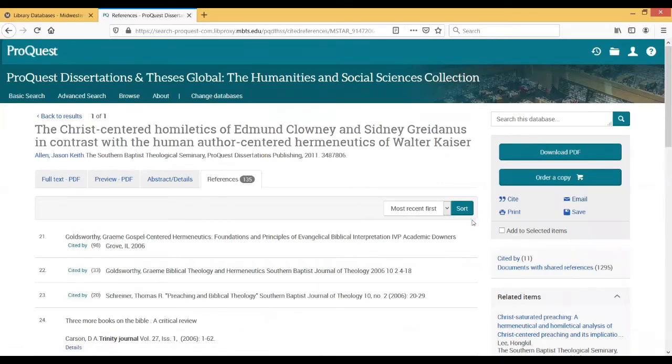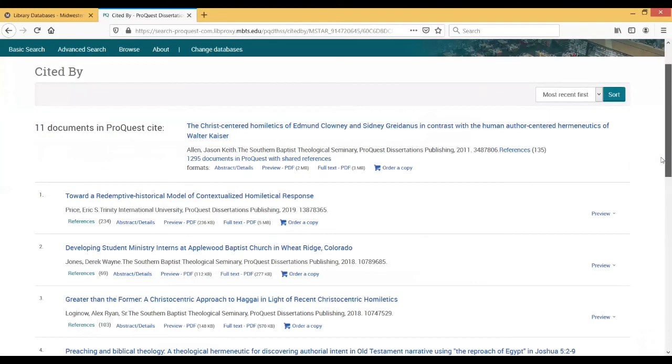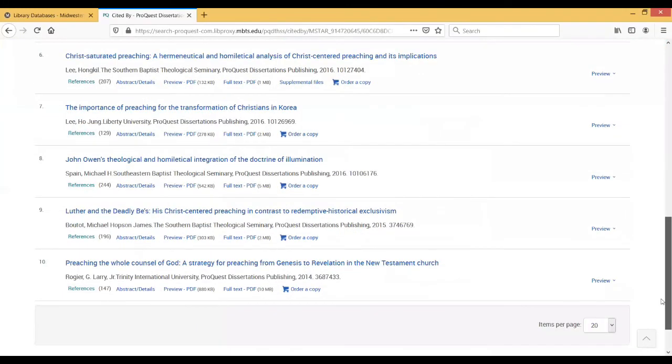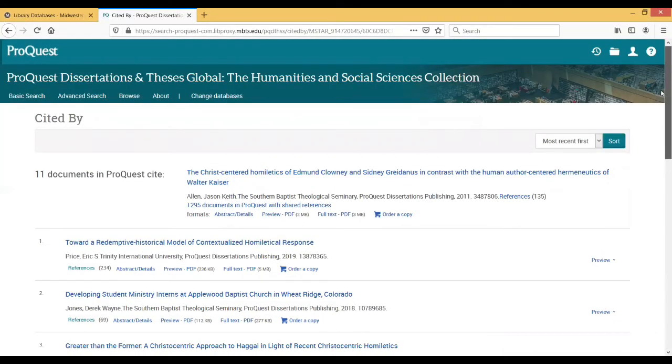The other is over here in cited by. If you want to see how many times this dissertation has been cited, you can click on that link, and it will produce all of the dissertations that also cited the dissertation you were just taking a look at. In this case, you'll see there are 11 other dissertations that cited Dr. Allen's dissertation. Both of those are very useful features to follow the paper trail, or the citation trail, if you want to look at it that way, going from one to the other. Who's citing whom and why, right? You can follow that by using that feature.